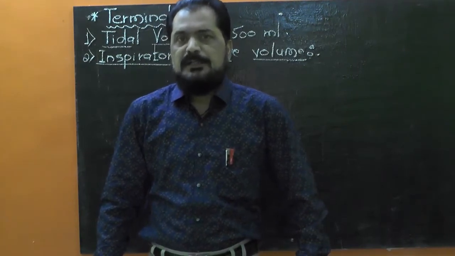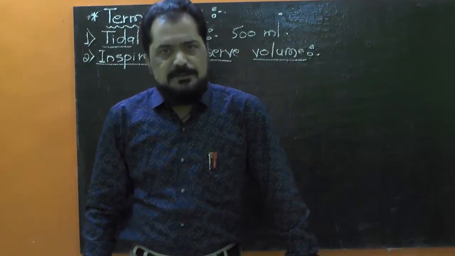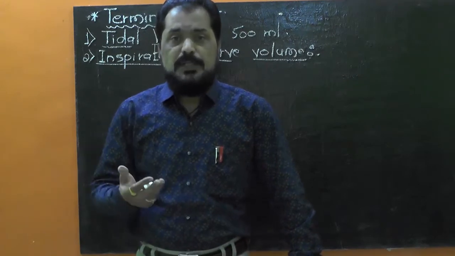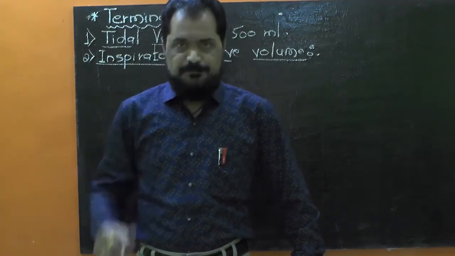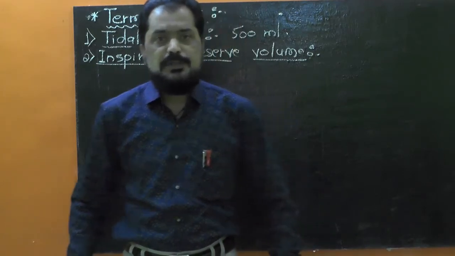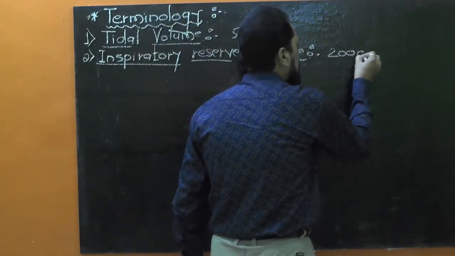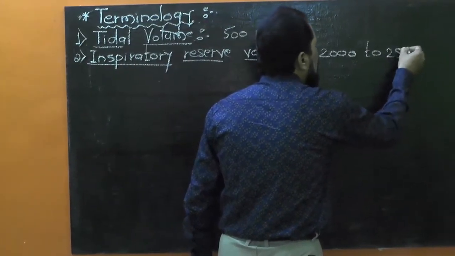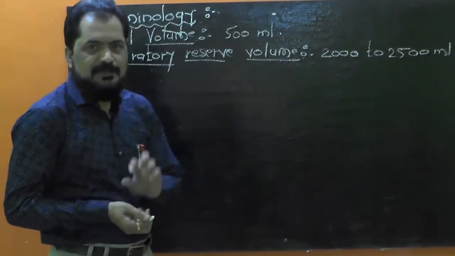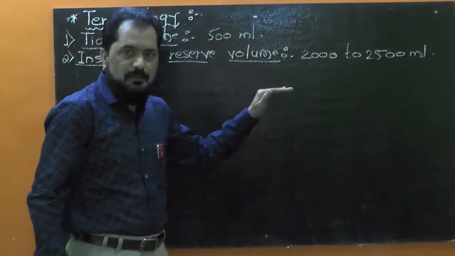I said that inspiratory reserve volume is the maximum volume of air that is inhaled during forced inspiration, and it is about 2000 to 2500 ml. Please try to notice the difference between tidal volume and inspiratory reserve volume.